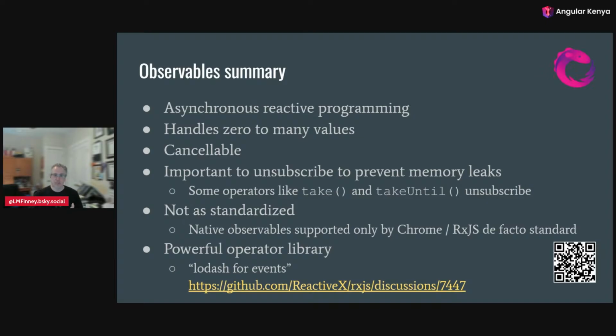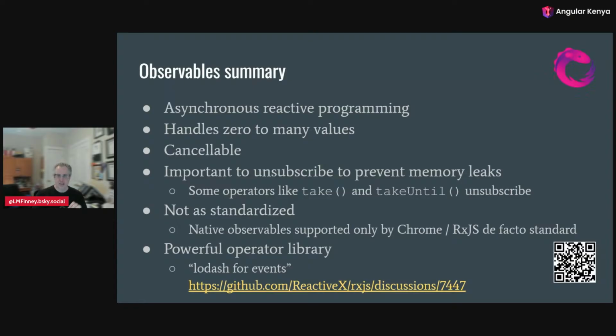So in summary, observables give us asynchronous reactive programming. They handle 0 to many values. They're inherently cancelable. It's important to unsubscribe to prevent memory leaks. I showed the unsubscribe directly, but there's also some operators like take and takeUntil that do unsubscription. It is not as standardized as promises, but it's working there. And the library, RxJS, is like Lodash for events.